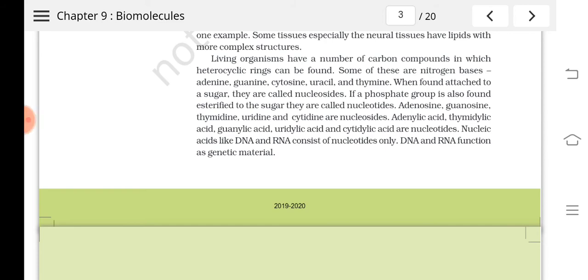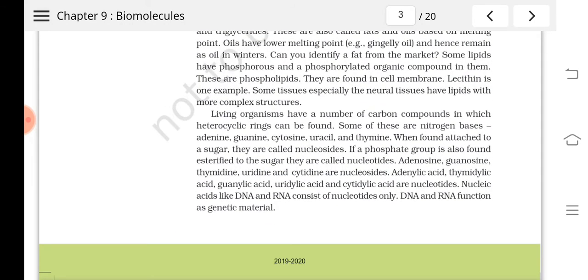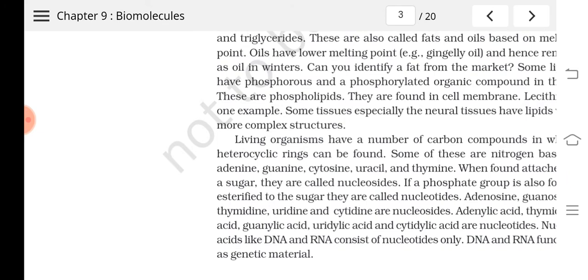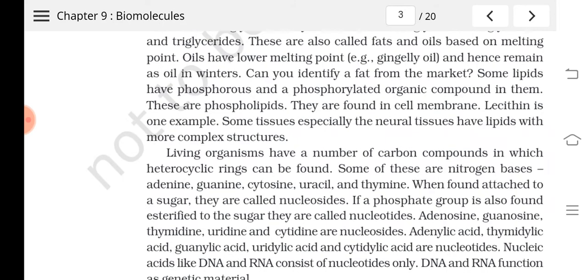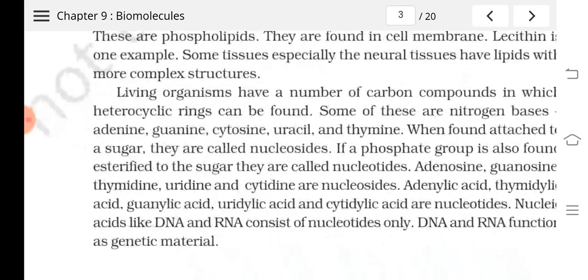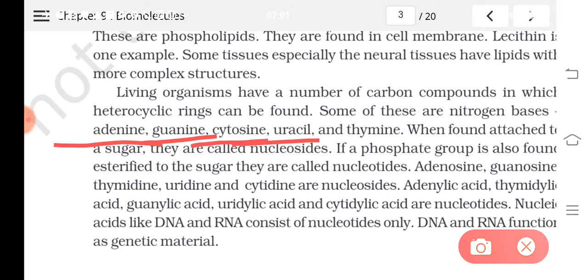You can see here in this paragraph that in living organisms a number of carbon compounds with heterocyclic rings can be seen. Examples of them are adenine, guanine, cytosine, uracil and thymine.